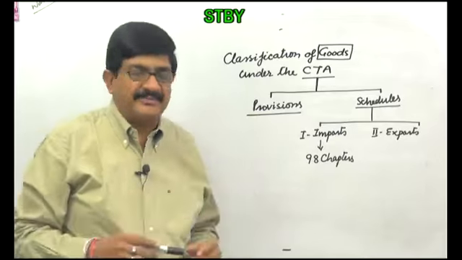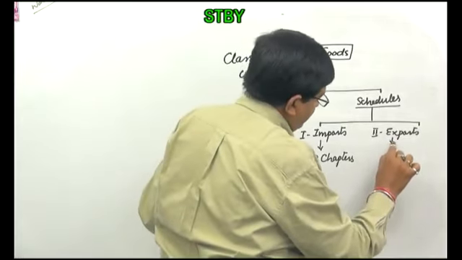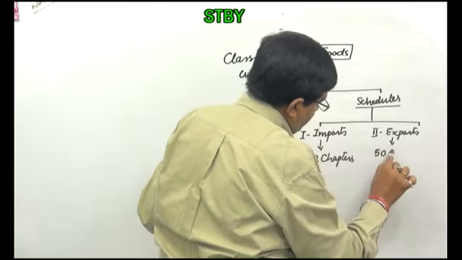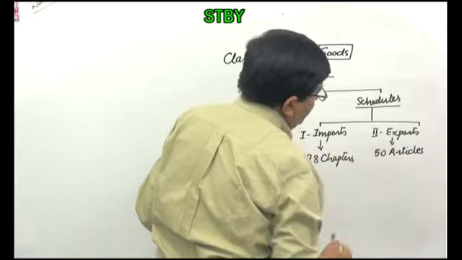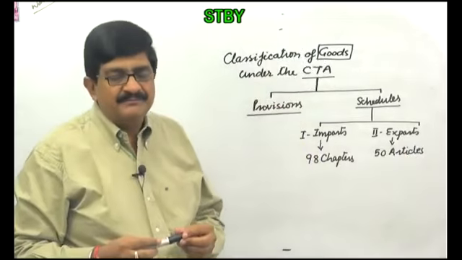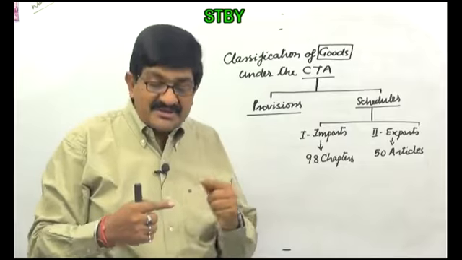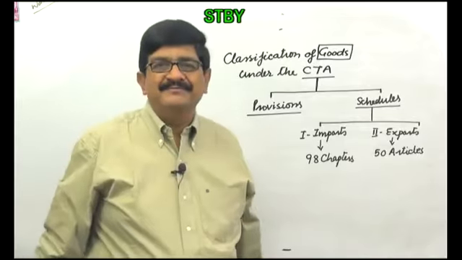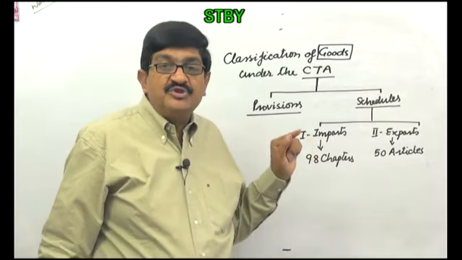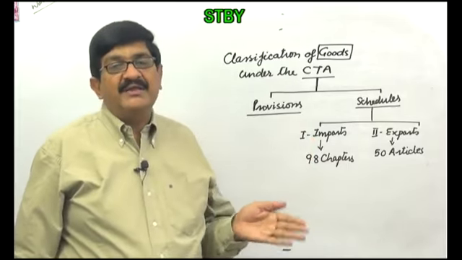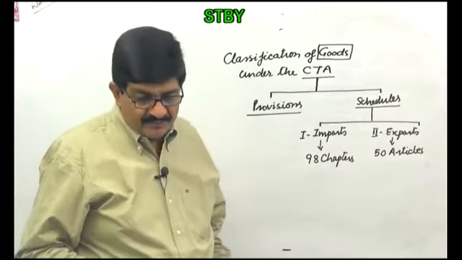I'll show you all the chapters. And this one is having 50 articles. Only 50 articles. Here we have 98 chapters, and every chapter is having thousands of articles. That much of difference is there. So we have to focus on schedule number 1 for understanding the customs, or rather for understanding the classification.